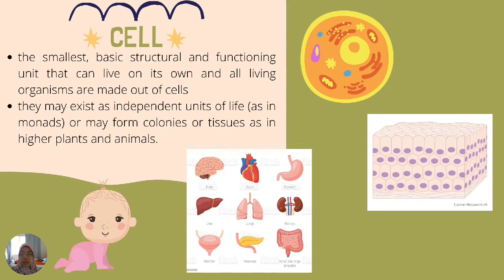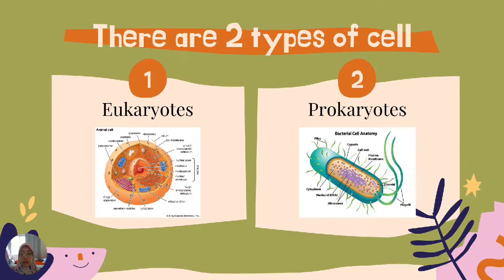As you can see in this picture, a cell will create colonies of tissues, and then the tissues will create organs, and an organism is created. There are two types of cells, which are eukaryotes and prokaryotes. Alyna will brief you about eukaryotes, while Shakirah will present about prokaryotes.